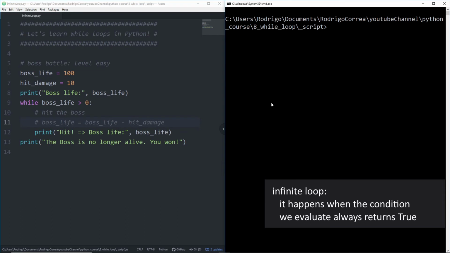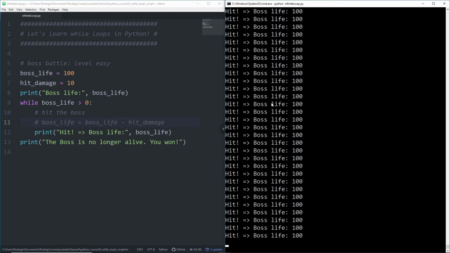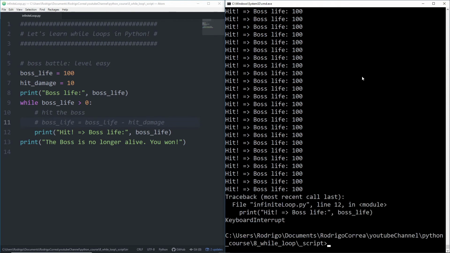If I save it and run that script, you see that the condition always returns true and boss life is always 100. When you find yourself in an infinite loop, how can you break it, or how can you interrupt that? You can either press the X here, so you close the terminal, or you just type Ctrl+C. Perfect. When you hit Ctrl+C, you're gonna get that keyboard interrupt, and you basically manually interrupt that loop.